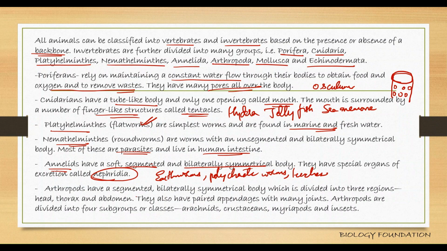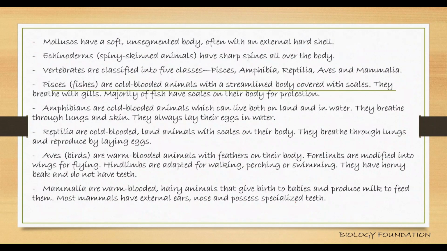Arthropods are insects. These are segmented, bilaterally symmetrical body divided into three regions: head, thorax, and abdomen. Based on whether the head, thorax, and abdomen are fused, whether they have wings, how many pairs of legs they have, they are again classified into different classes: arachnids, crustaceans, myriapods, and insects. And the common feature about all the arthropods is presence of jointed legs. Okay, paired appendages that are seen.